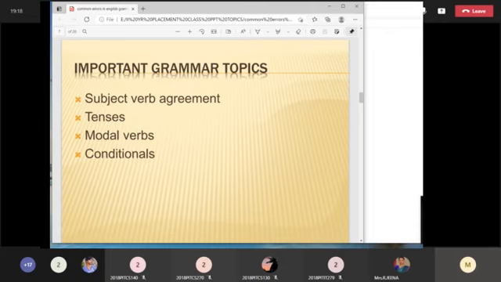For today's class, we are going to see these four grammar topics in a very simple form, because this is not a new topic for you. You have already studied this, but today we are just going to dust off your grammar rules. Then I'm going to show you a sample question also.